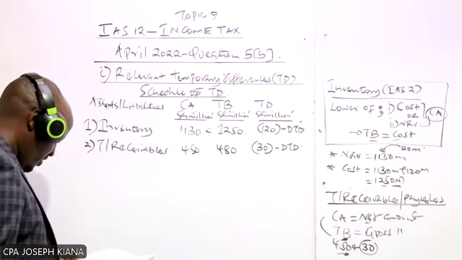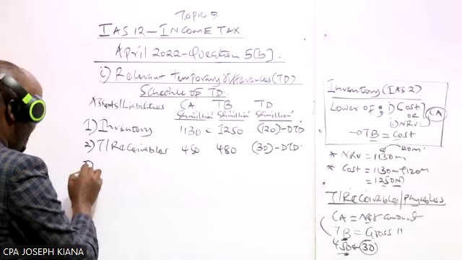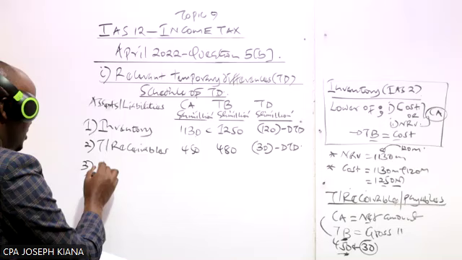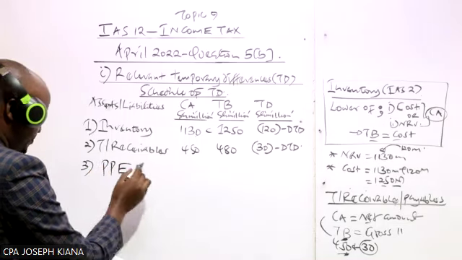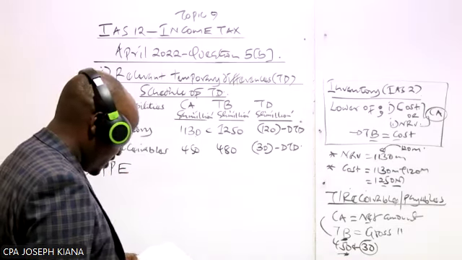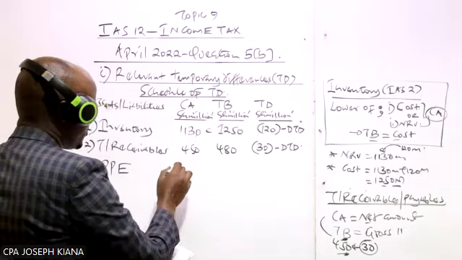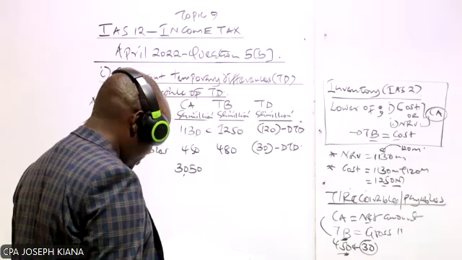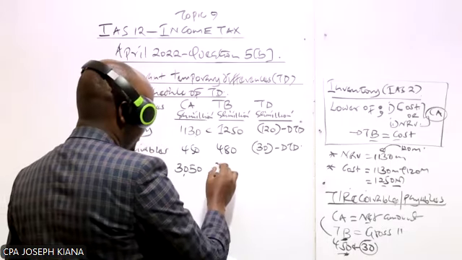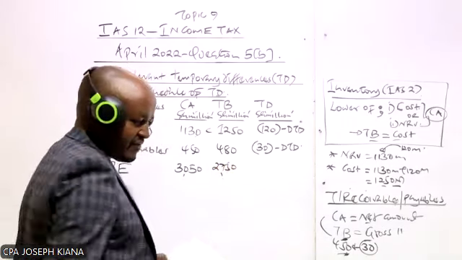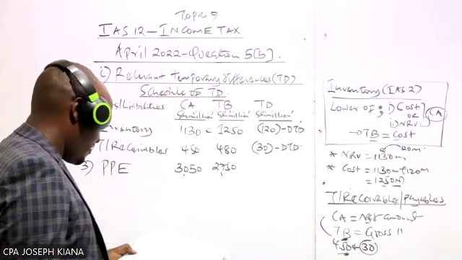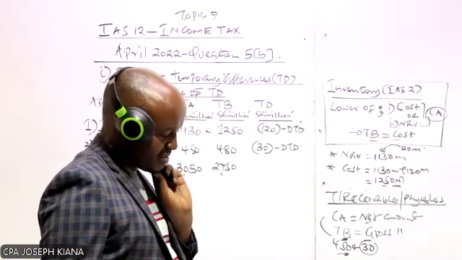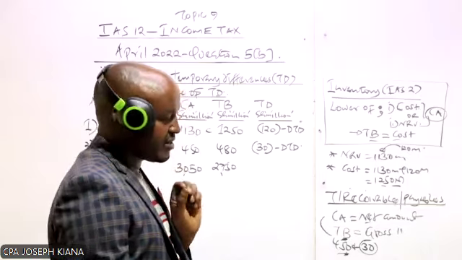So let's move to number 3. In number 3, we are given an item of property, plant, and equipment. We are told it had a carrying amount of 50, and a tax base of 50. That one we are given. And then you're told during the year, this property was revalued upward by 150 million.